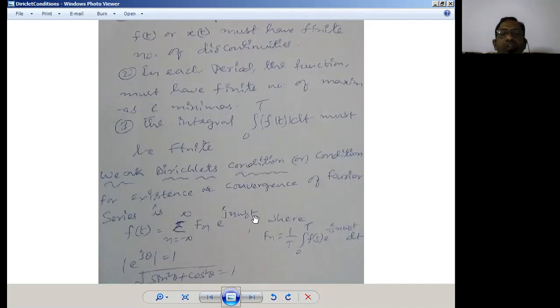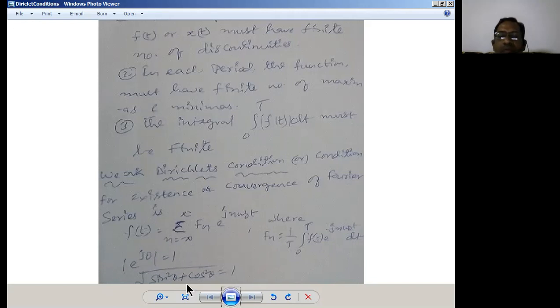Now, this can be satisfied with the exponential Fourier series as well, which we discussed just now in the previous session. So f of t is equal to sigma of F n e to the power j n omega naught t, where F n is 1 by T integral of f of t e power minus j n omega naught t dt. And e power j theta is the exponential part of this. If you find the absolute value of this, you should get 1.